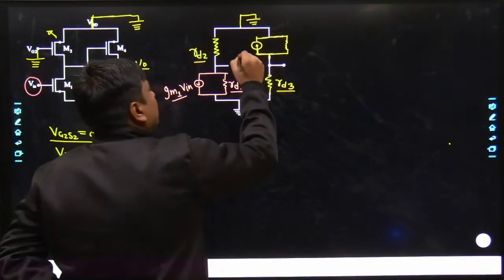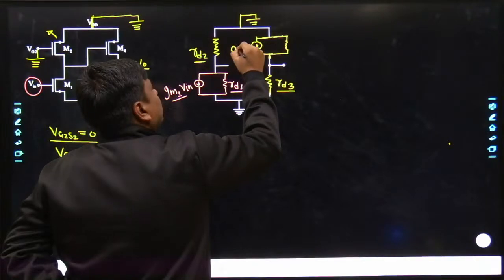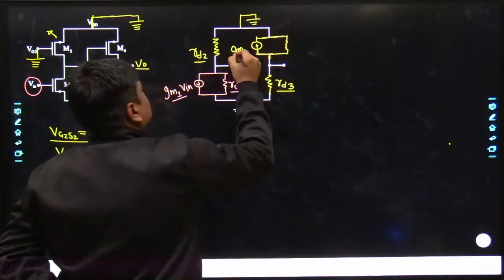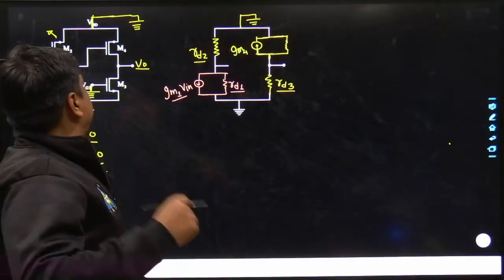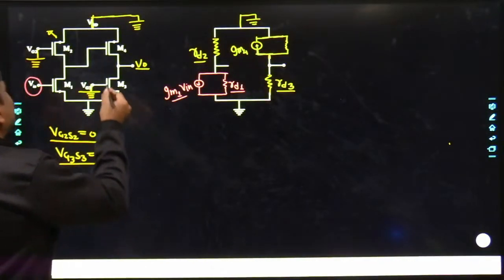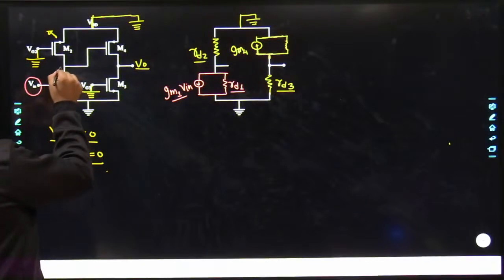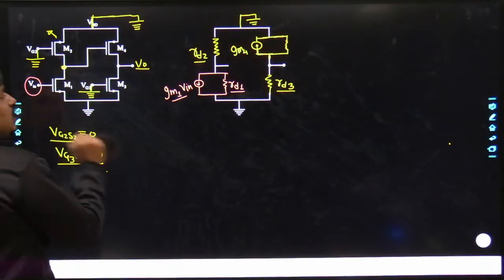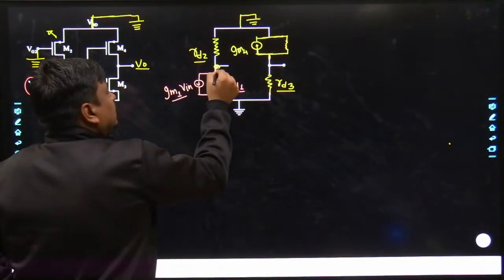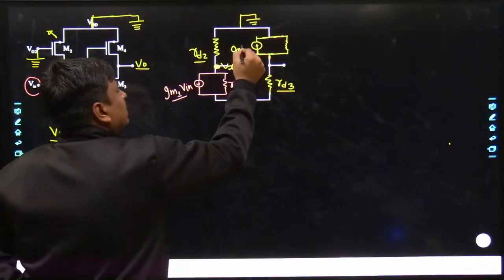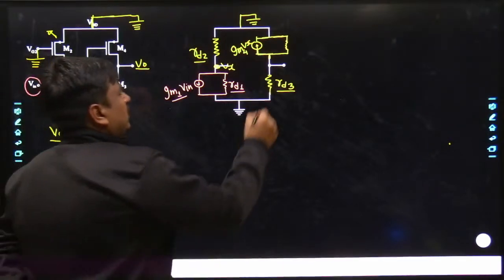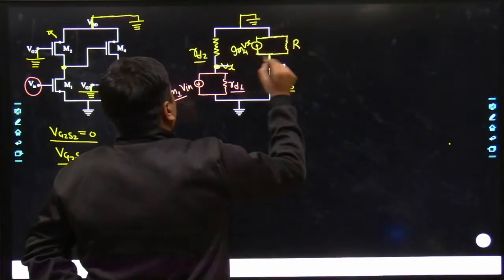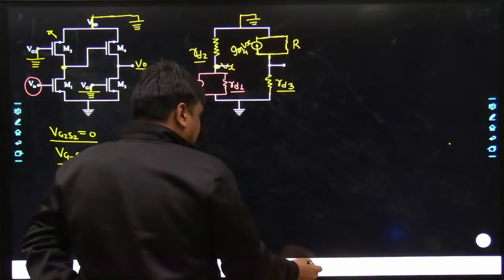May I know what would be the amount of current flow? It would be gm for transistor 4, and similarly here it's going to be VG4S4. May I know what VG4 is? VG4 is nothing but the potential across this terminal. For the time being, I may take the potential across this terminal as Vx. So simply it becomes Vx. And similarly, the resistance for the drain 4 would simply be RD4.